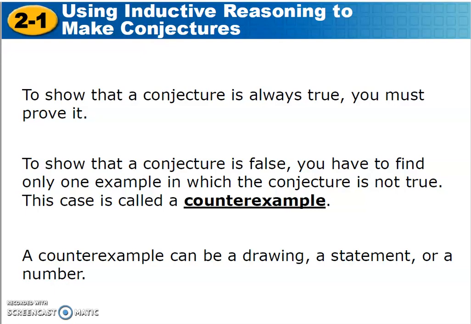To show that a conjecture is always true, you have to prove it. Again, if your conclusion is based on inductive reasoning, it could be wrong. So to show that a conjecture is false, what we do is we try to find at least one example where the conjecture would not be true, and that is called a counterexample. So in order to test my conjecture, I look for cases where it could be false. If I find one, then I know that my conjecture is wrong. So basically what I'm doing is trying to find a counterexample.